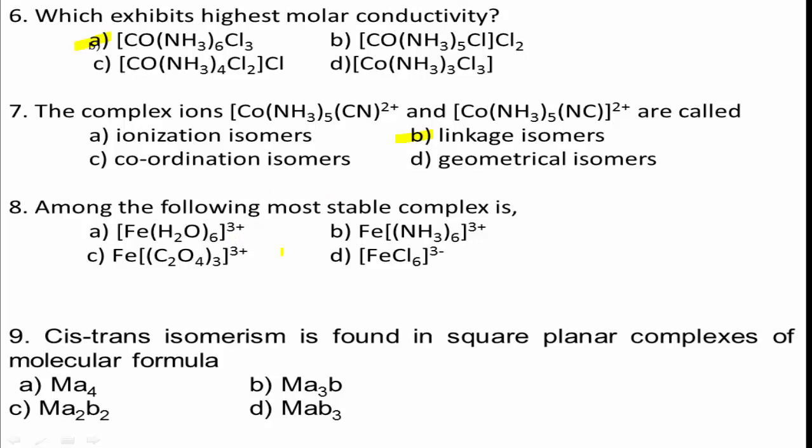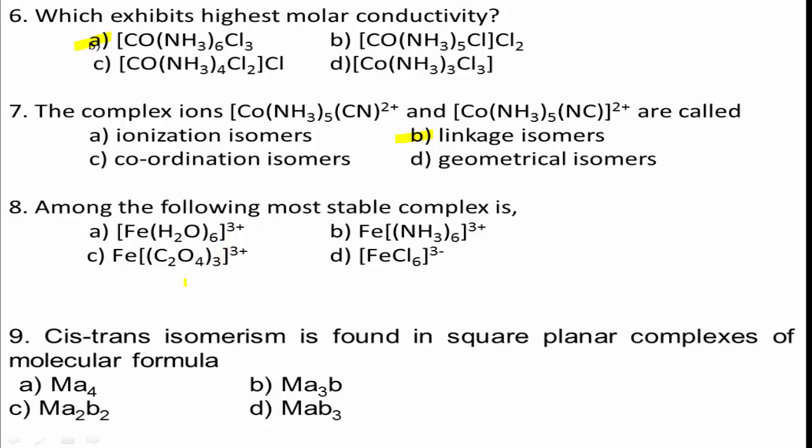Yes, in each of the given complexes, Fe is in the +3 oxidation state. See here, C2O4 2- is a bidentate chelating ligand. Remember, C2O4 2- is a bidentate chelating ligand.